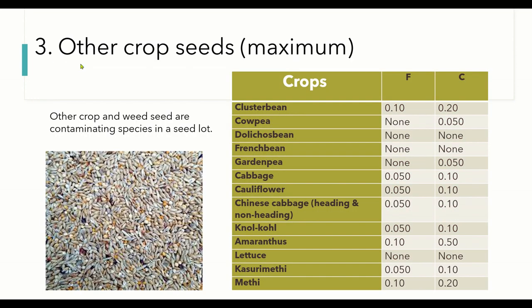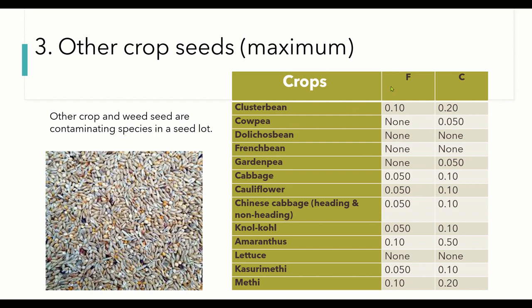And coming to the next one, we have other crop seeds. Also like inert matter, other crop seeds are unwanted material in the seed lot. So we try to avoid these as much as possible. Other crop seeds and weed seeds are contaminating species in a seed lot. It may be of different varieties, it may be of different species, or it may be of the wild type, or it may be of different crop plants.